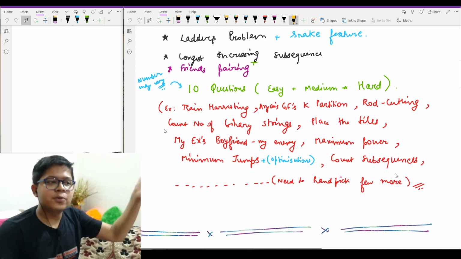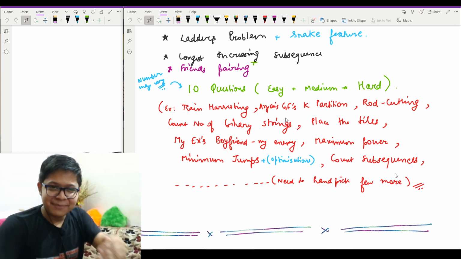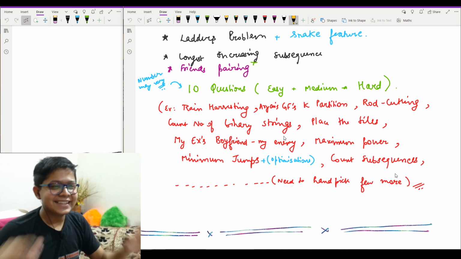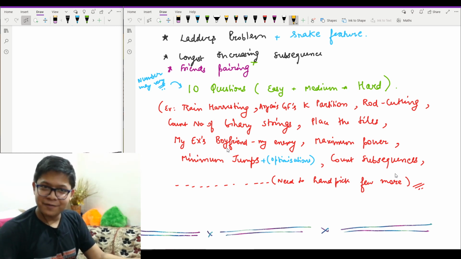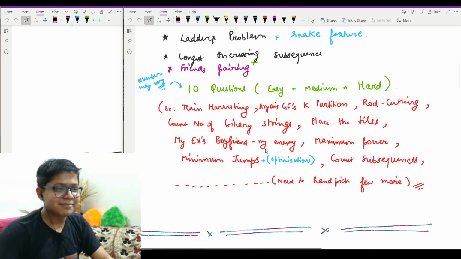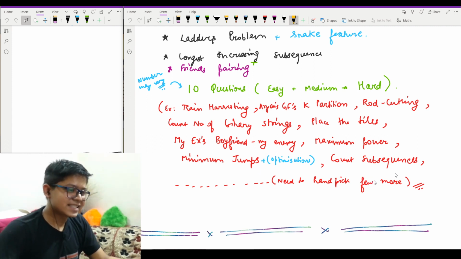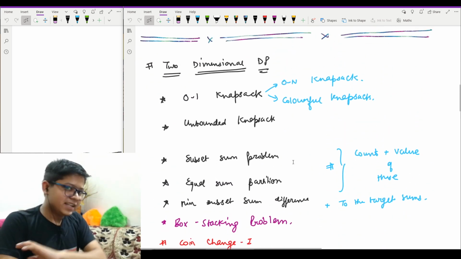So for now, I have put a few problems like rainwater harvesting, K partition. I put exaggerated names here for the problems. So, rod cutting problem, number of binary strings, place the tiles, my ex's boyfriend, which means my enemy, and the maximum power, minimum jumps, subsequences count, and yeah, I need to handpick more. So then our 1D DP will be finished.